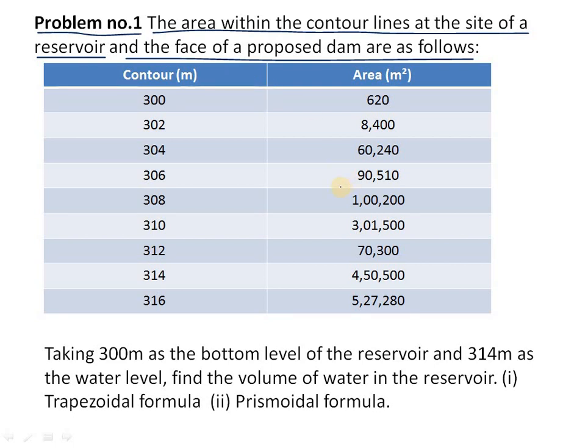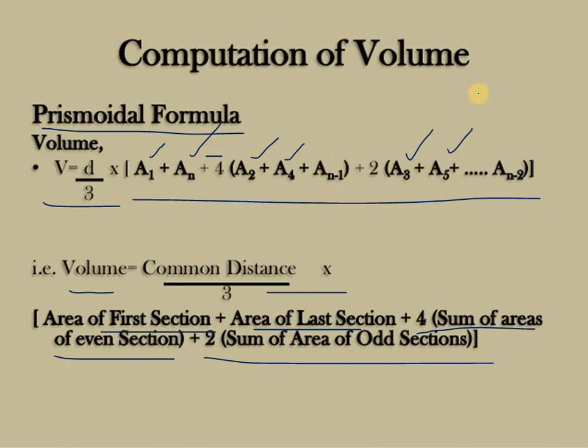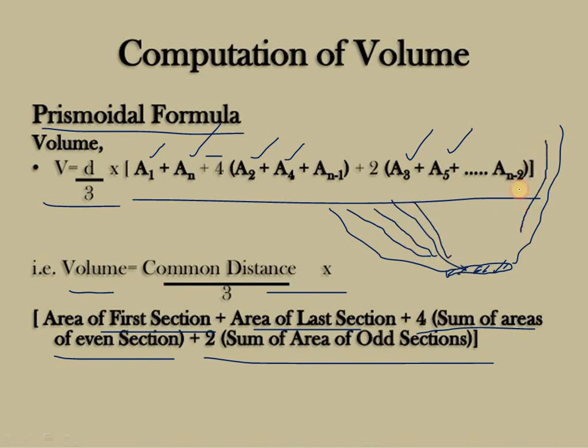Before going to the problem, how we calculate the area: generally a dam is an obstruction, like this. So this is the obstruction gate, and the area will be here like this for a dam. We will be calculating the contour levels like this: 100, 90, 80, 70, and again 70, 80, 90, 100.